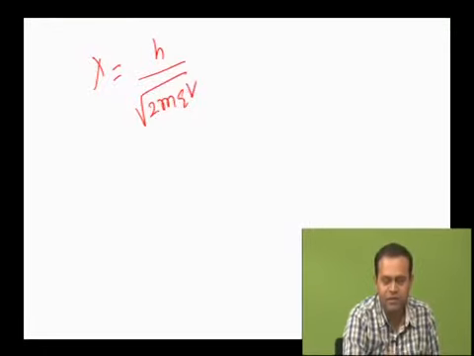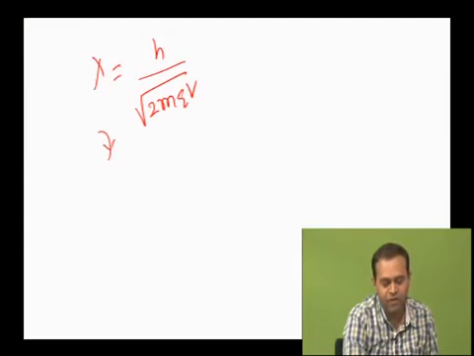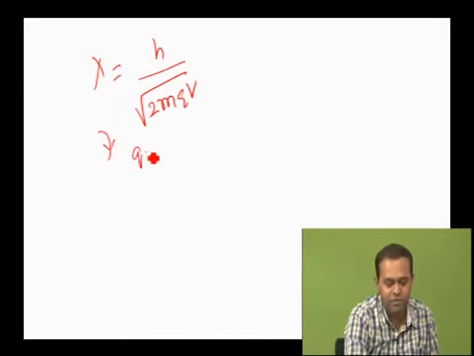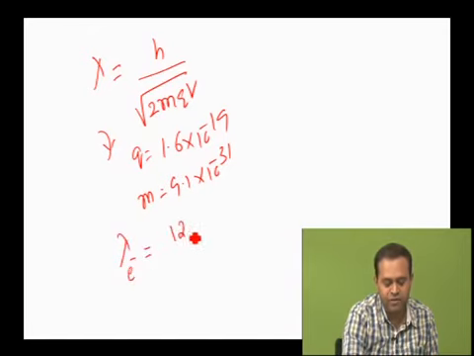Then, this is very important. You know that lambda in terms of potential difference is h by root of 2mqV. Now I will give certain shortcuts on how to determine the de Broglie wavelength for an electron as well as a proton and for other charged particles also. For an electron, you take the charge as 1.6 into 10 to the power of minus 19, whereas the mass will be 9.1 into 10 to the power of minus 31. If you substitute, the final expression comes out to be that the de Broglie wavelength of an electron is 12.27 angstroms divided by